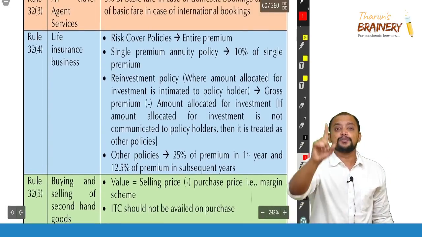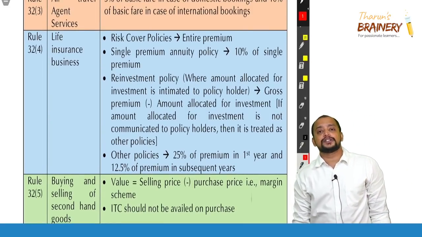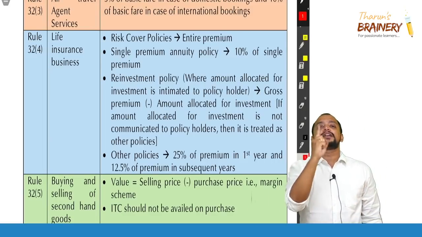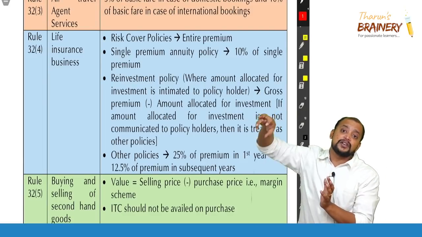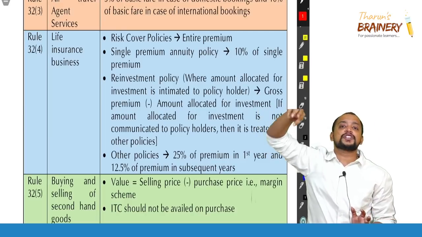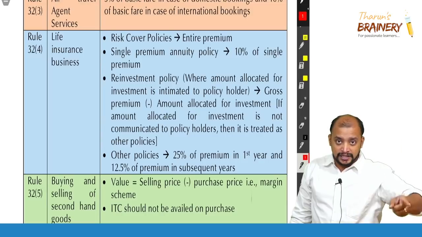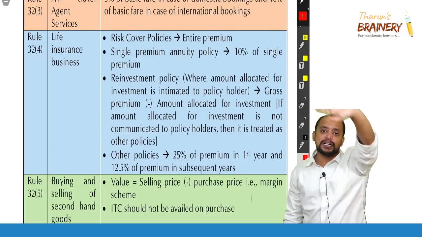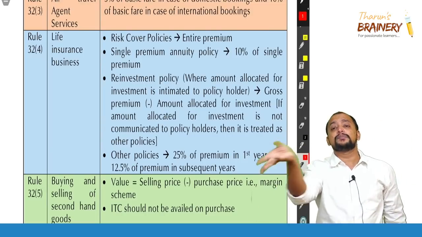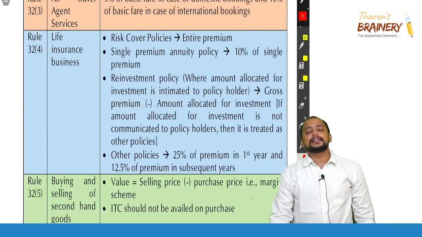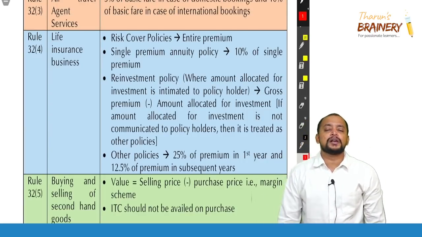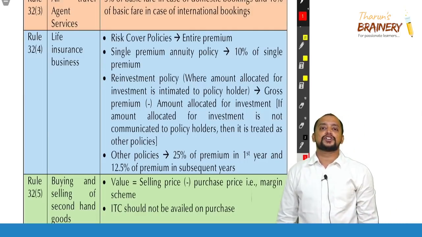Suppose it is a single premium annuity policy, then there will be only a single premium collected and they will reinvest it and they will take the insurance premium out of it. So therefore only one premium will be paid by the person. On that premium 10% will be taken as the value because all these amounts will be returned due to that reason.